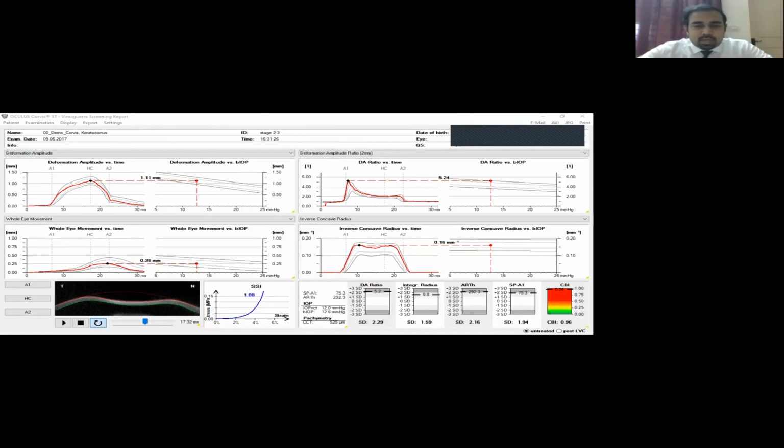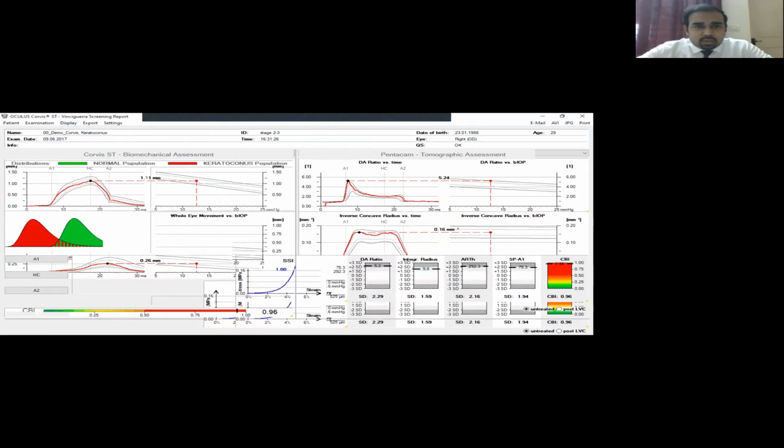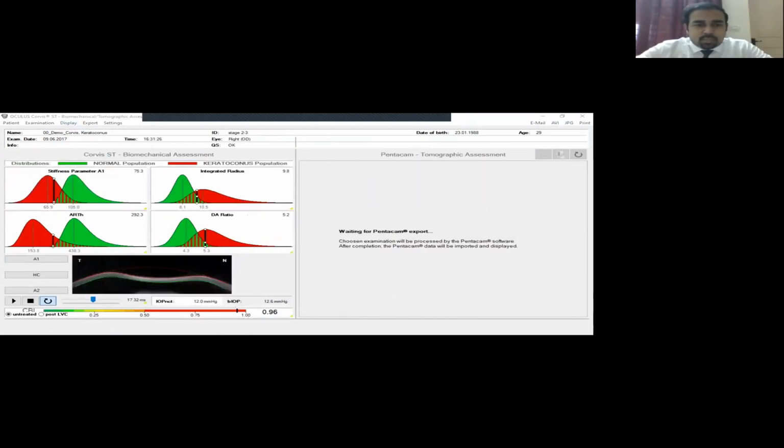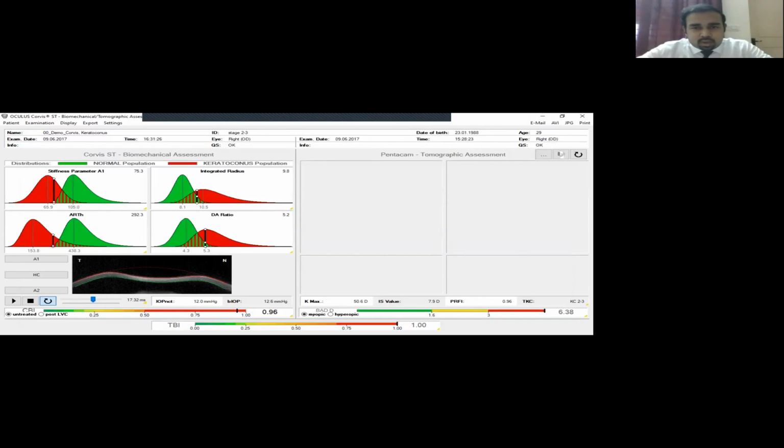which are also multivariate indices. So here this is to show you how CBI and TBI were actually used. For CBI, you don't need to have communication with the Pentacam, but for your TBI, you need a combination of your Pentacam values and your Corvis indices to finally give you one TBI value as well. And this can be used in several scenarios.